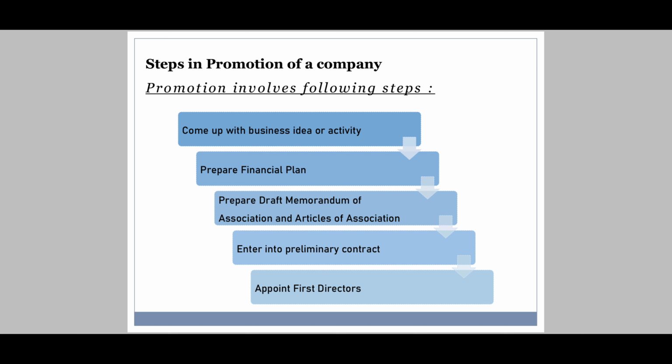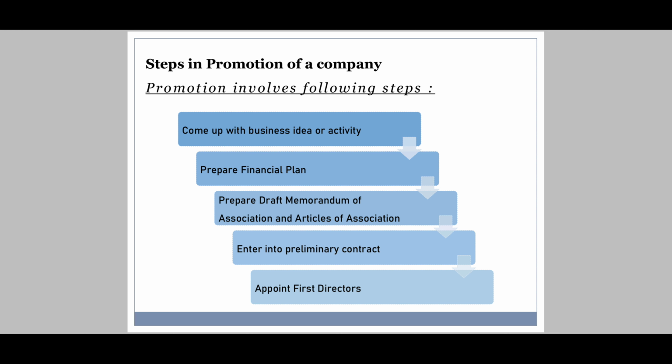What will be the name of the company, where I'm supposed to have the registered office, what will be my capital amount, capital, money invested in the business according to my financial plan, and so on. Then, fourth is to enter into preliminary contracts. Preliminary contract means initial contracts, and then coming to the last is to appoint first directors.